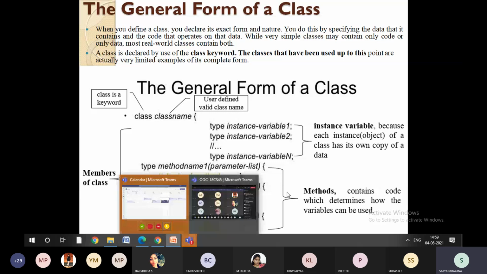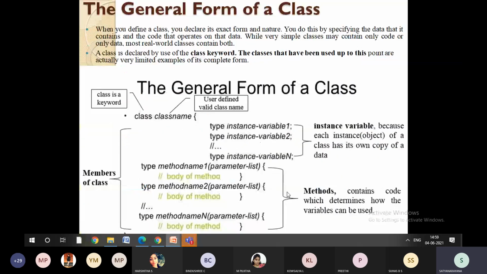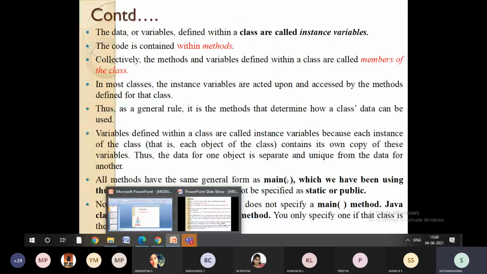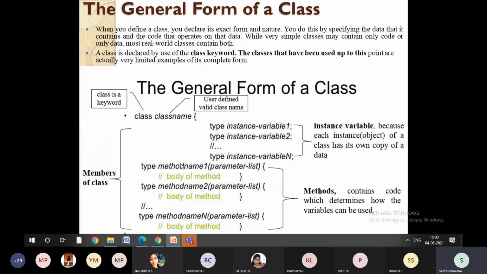What is meant by methods? Methods are nothing but the functions which you studied in C programming. While defining the method, you should be very careful. You need to mention what data type you are going to use for that particular method, whether it is integer, void method, with return type or without return type, whether it is a friend function, a normal function, a prototyped function, or a scope resolution operator function. All those things will come into the picture.